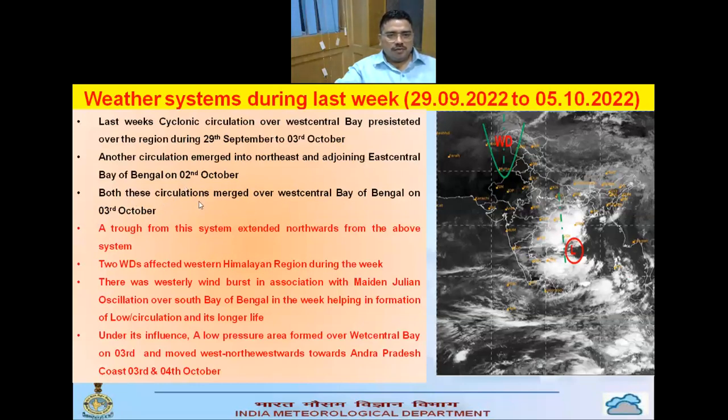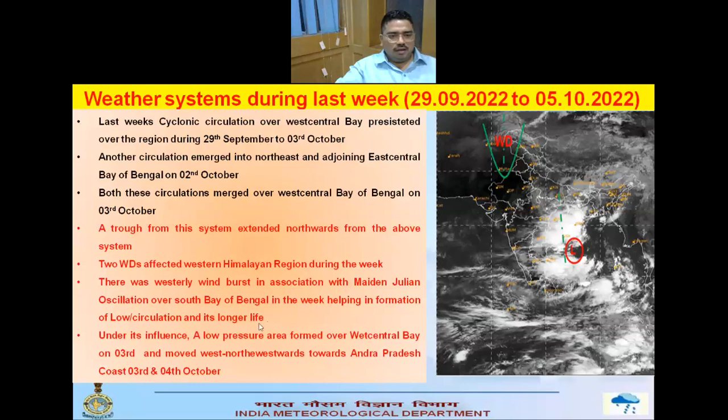Both of these circulations merged over West Central Bay of Bengal on 3rd October. The reason was a westerly wind in association with the Madden-Julian Oscillation, MJO, over South Bay of Bengal during the week, and it helps in the formation of cyclonic circulations and their survival for a longer period.